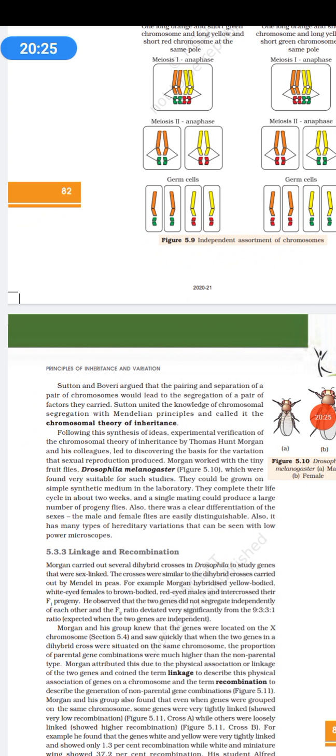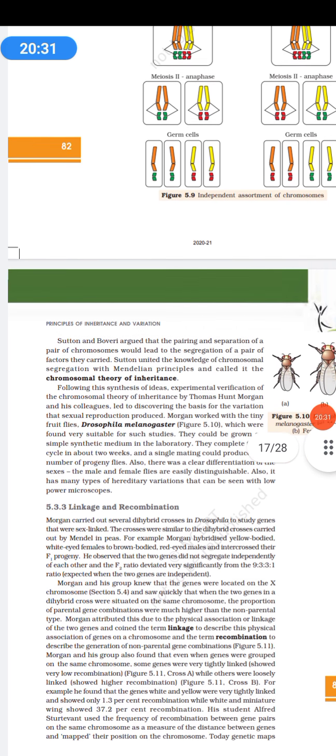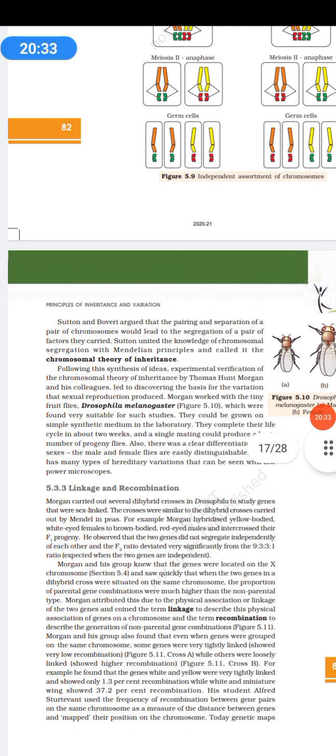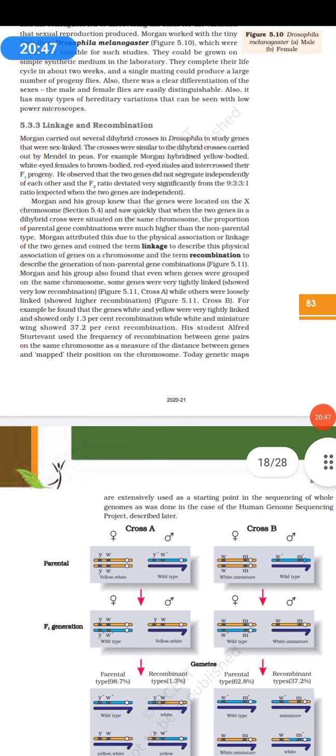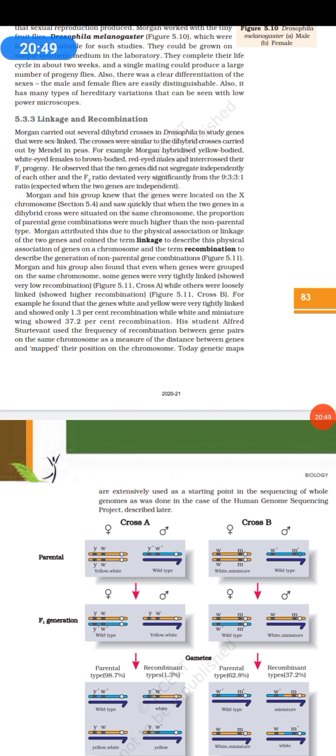Now this chromosomal theory of inheritance, Sutton and Boveri, they studied on this organism called Drosophila melanogaster. Okay, again the reason of selection was the short lifespan. So he also studied linkage and recombination.